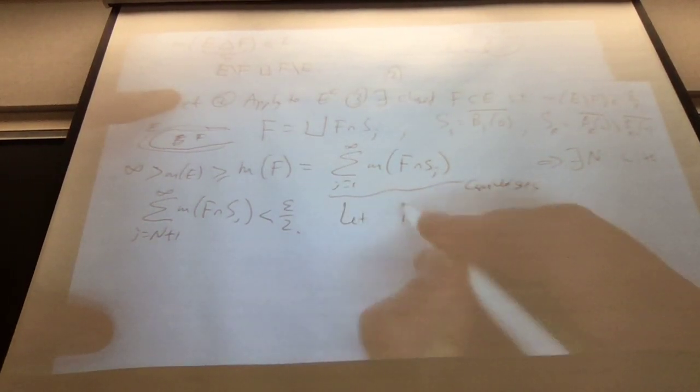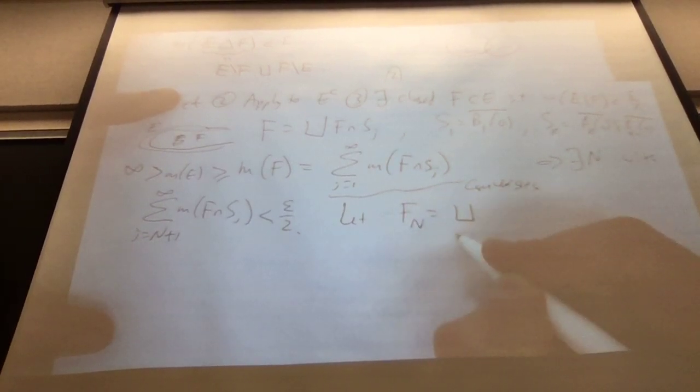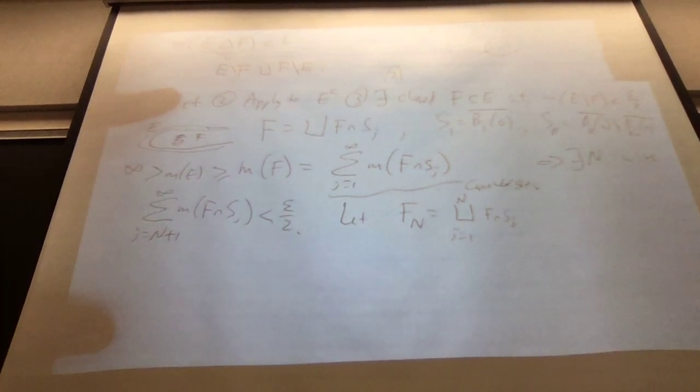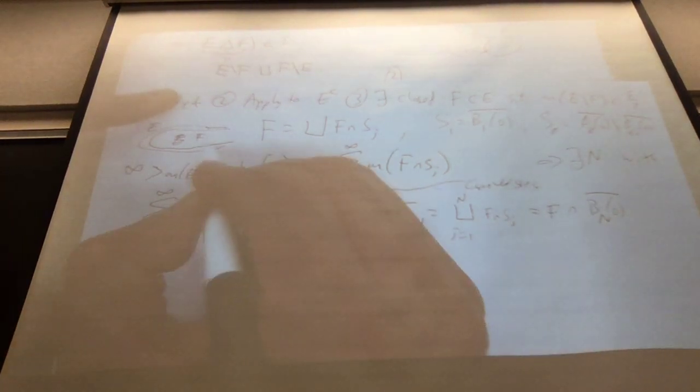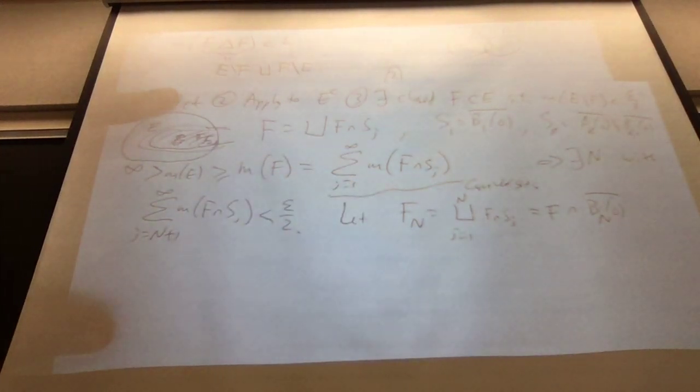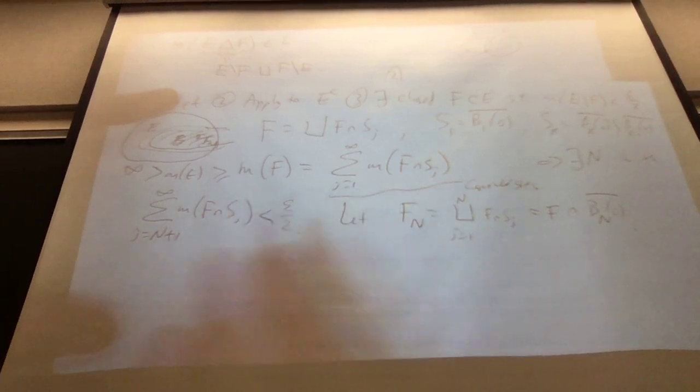So let Fn be the disjoint union as j goes from 1 to n of F intersect Sj. That is just F intersect the closed ball of radius n. These pieces weren't individually closed, but this is now the intersection of two closed sets. So we've taken this big ball of radius n, intersected it with F, and we have this Fn, which is closed and bounded and hence compact.